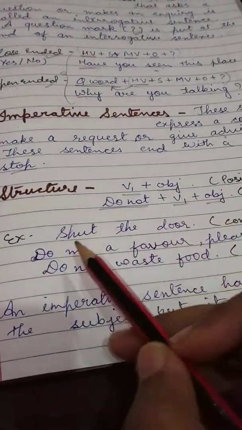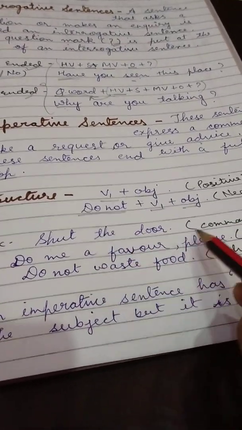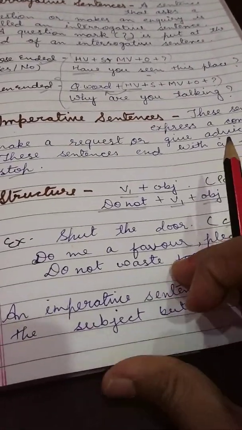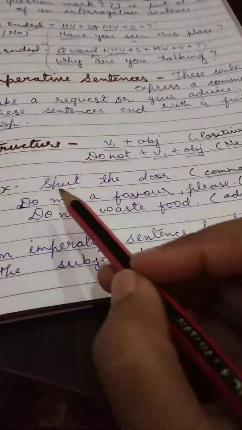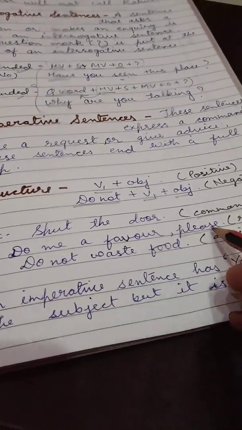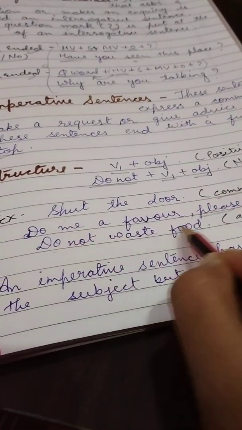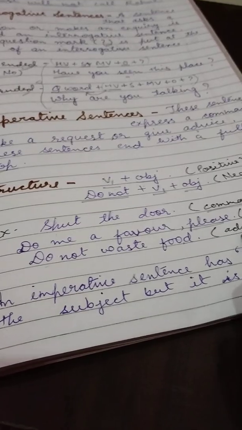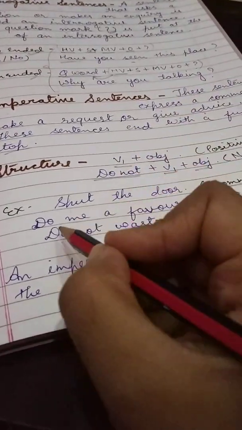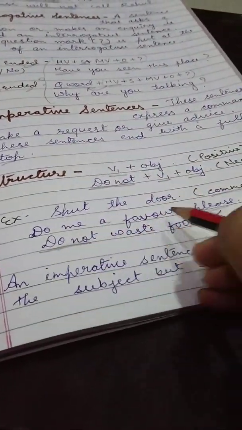Example: Shut the door. Which type of sentence? Command. In this sentence we are getting the command, shut the door. Do me a favor please. Here is the word please, so it means it's a request. Do not waste food. It's giving us advice. Let's see that it's a negative sentence, so we have used do not. Do not waste food.